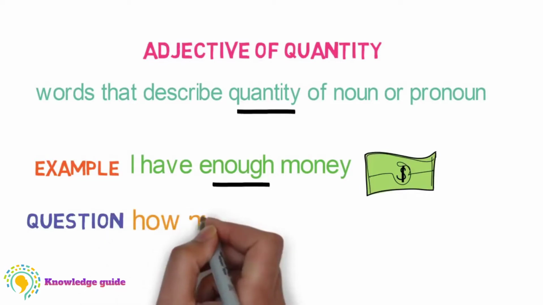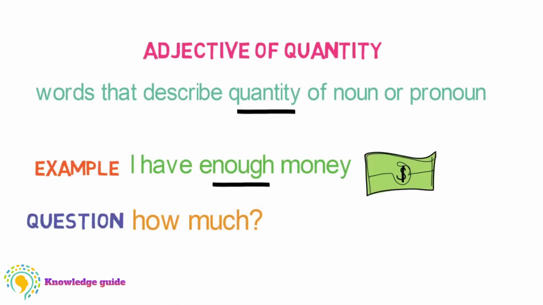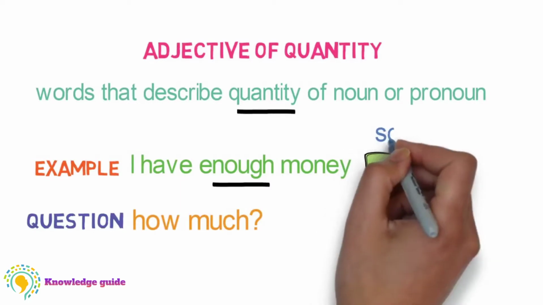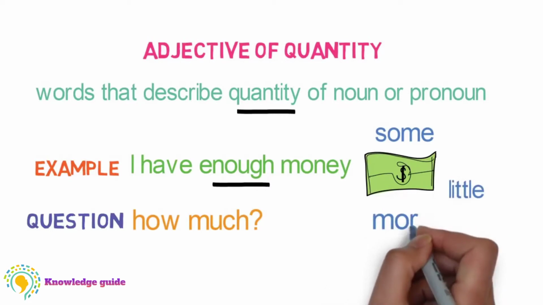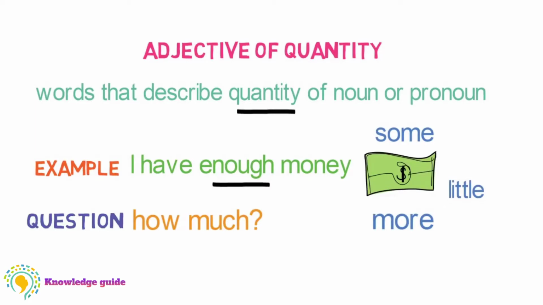The question that arises is, how much do you have? We can try some other adjectives like some money, little money, or more money. These are adjectives that define the quantity but not the exact amount.